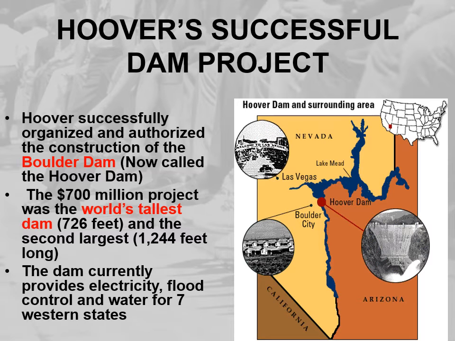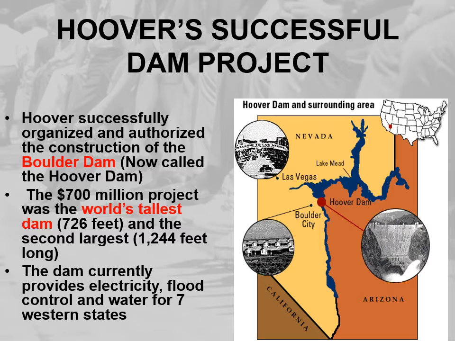So, Hoover's successful dam project, and we mean dam as in what holds up water, not dam as what you say when I give you extra homework. Hoover successfully organized and authorized the construction of the Boulder Dam, now called the Hoover Dam. This $700 million project was the world's tallest dam at 726 feet and the second largest at 1,244 feet.